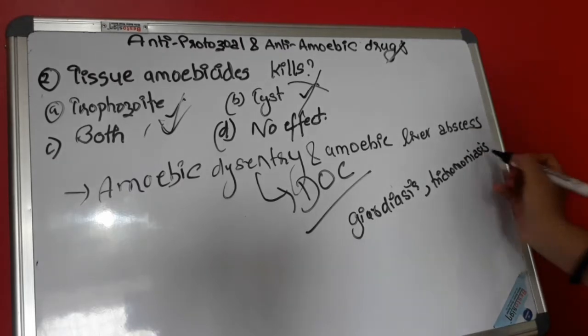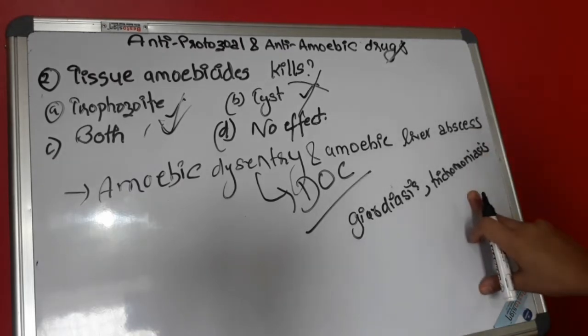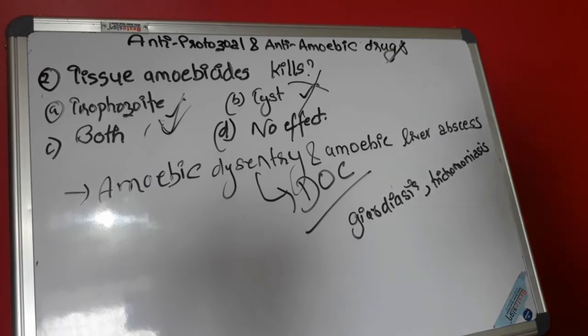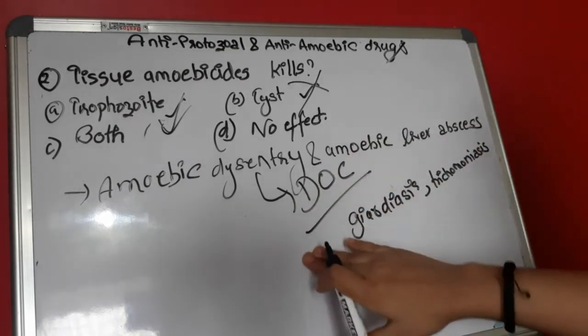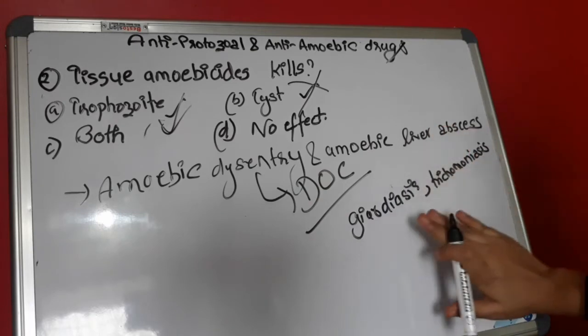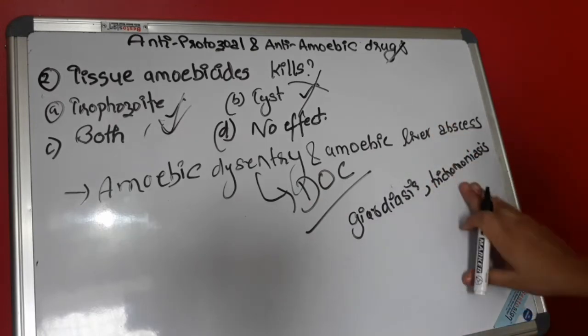and trichomoniasis. I have mentioned them because sometimes you might be asked in which kinds of amoeba or protozoa metronidazole is effective, and at that time you can say that it is effective for amoebic dysentery, amoebic liver abscess, giardiasis and trichomoniasis.